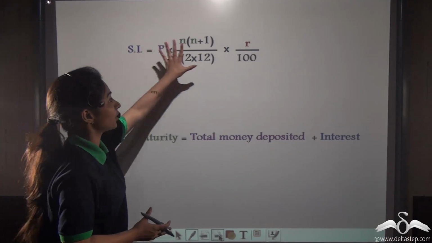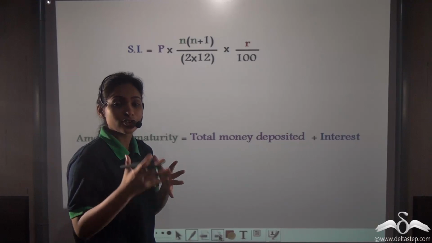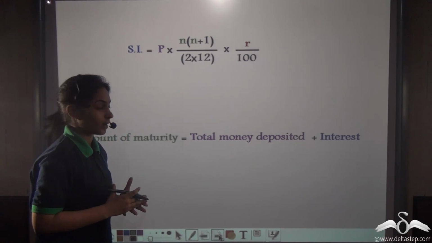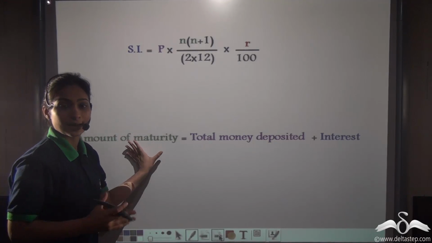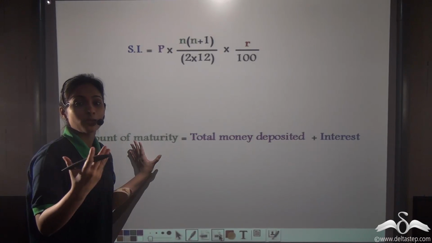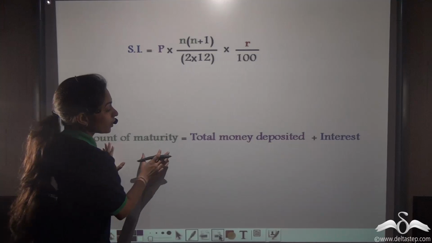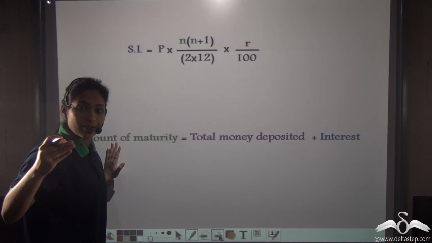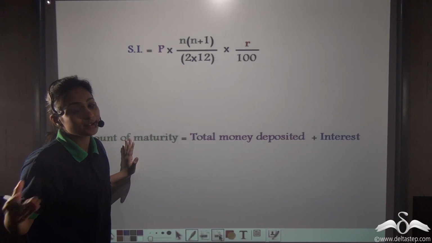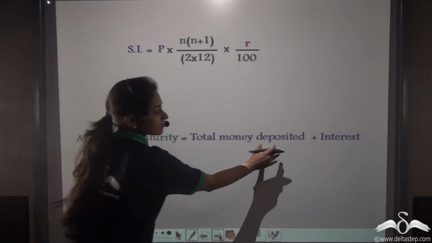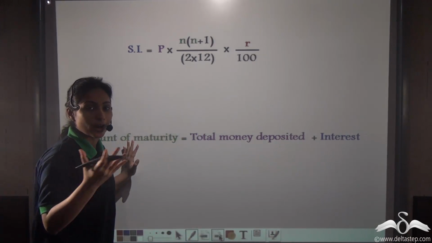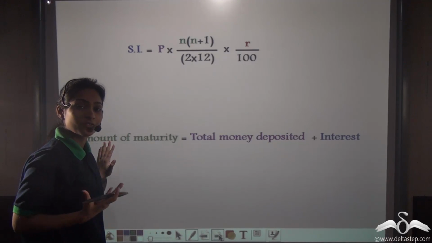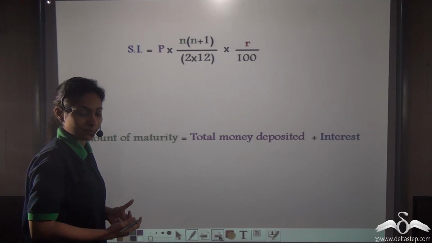So after you have calculated the simple interest, that is the interest on your recurring deposit account, you can also calculate how much money you will get back. So the amount of maturity, that is the amount of money you will receive when your recurring deposit has matured, will be the total money deposited by you, that is the money you are depositing every month, into the number of months you are depositing that money, plus the interest that you will receive on your recurring deposit account. So now using these two formulas, you can solve the sums of recurring deposit account. Let us solve such a sum.